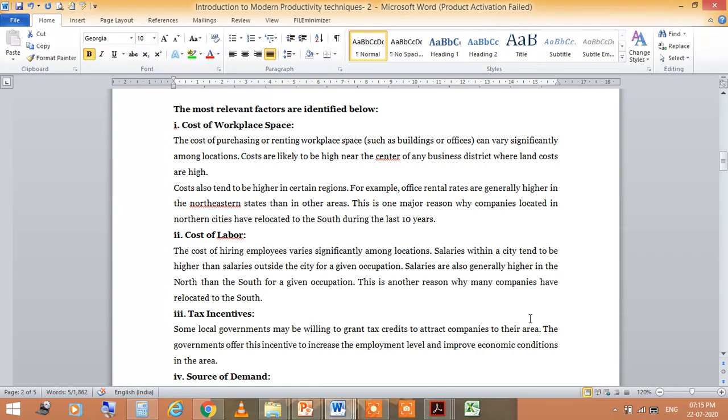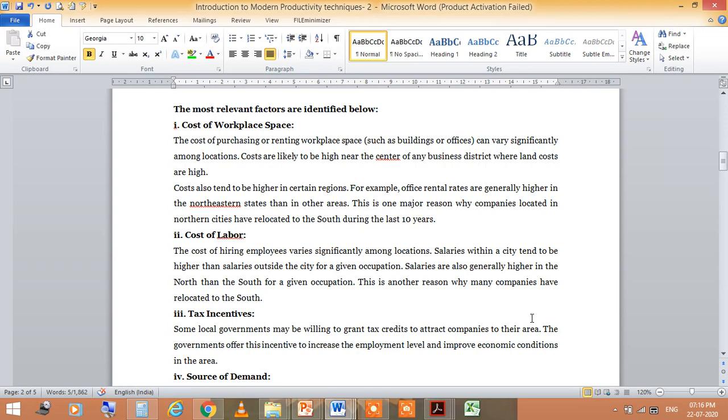This tends to be higher in certain regions, like office rental rates which are generally higher in the northeastern states than in other areas. This is one of the major reasons why companies located in northern sites have relocated to the south during the last 10 years.